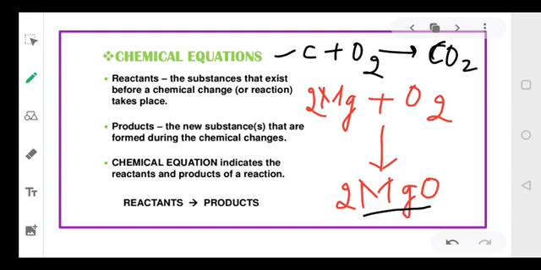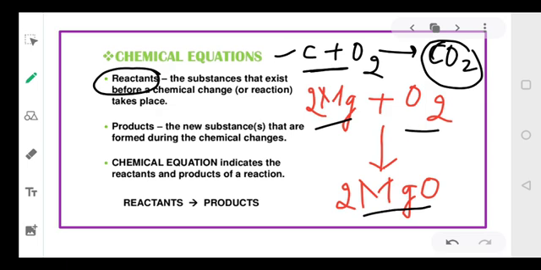Now here in this case, these two substances which are reacting with each other are referred to as reactants. So here C plus O2 are reacting with each other and they are called reactants. And the CO2 is called a product. Same here also, magnesium and oxygen are reactants and magnesium oxide is a product. So reactants combine to form the products. Okay everyone?